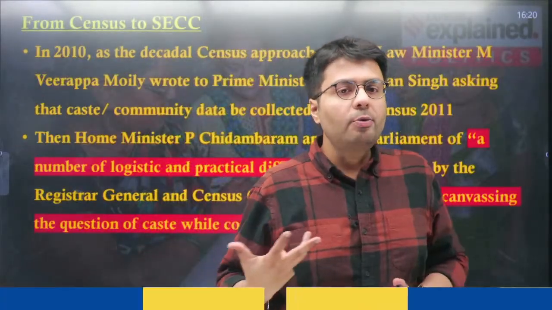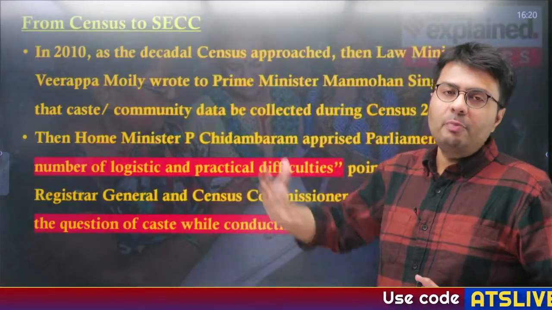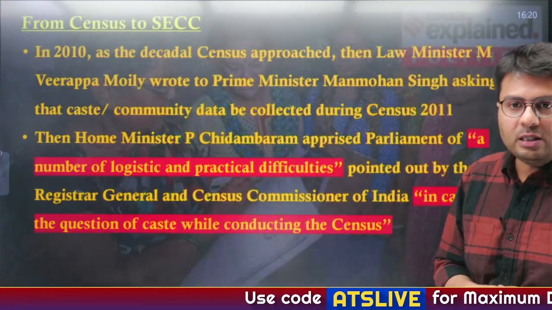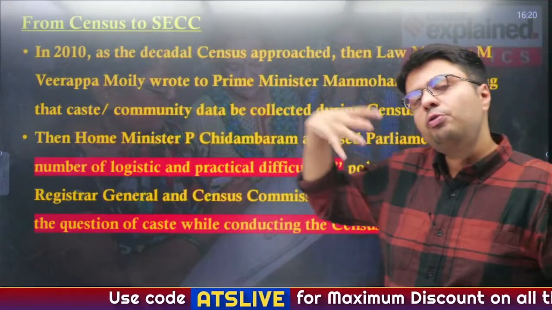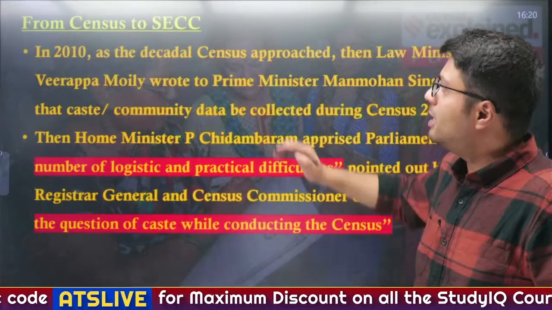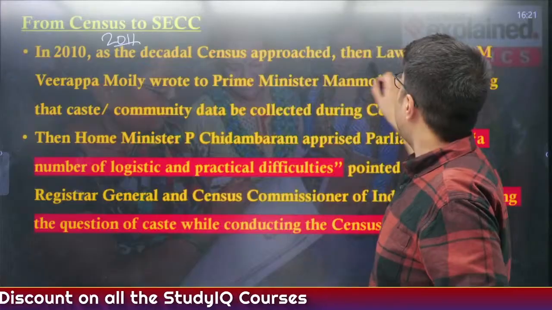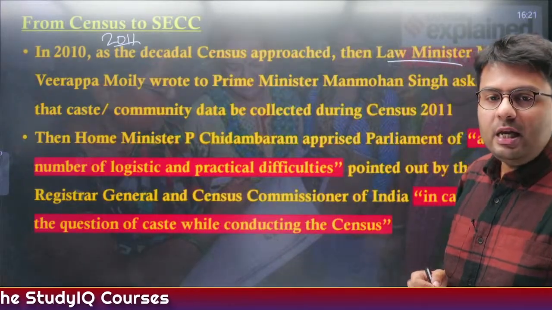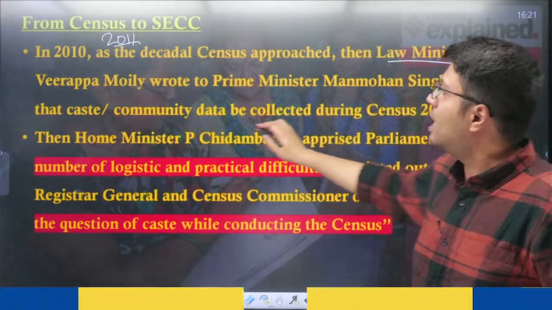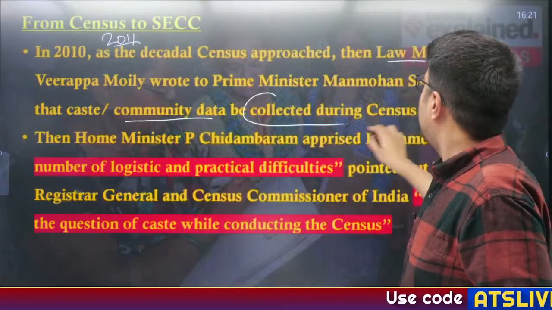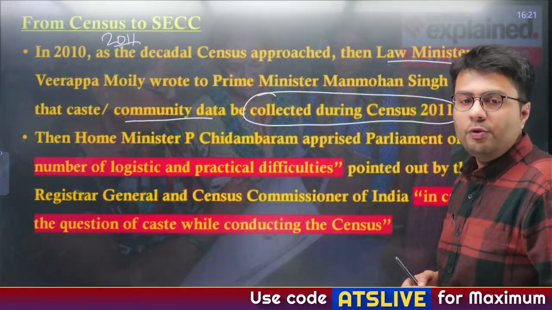Now in 2010 there was this UPA government which was headed by Prime Minister Manmohan Singh, and at that time there was this huge demand for conducting a caste based count because the census was to happen in 2011. So at that time, then Law Minister Mr. Veerappa Moily wrote to the Prime Minister asking that caste and community based data should be collected during the census exercise of 2011.